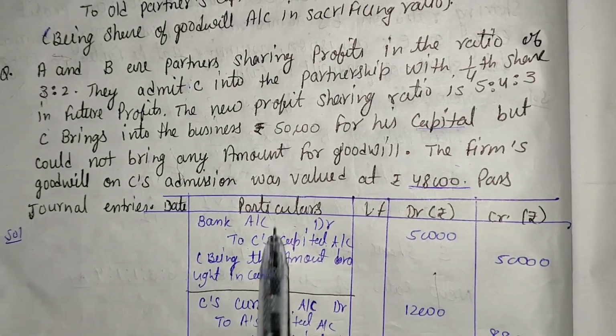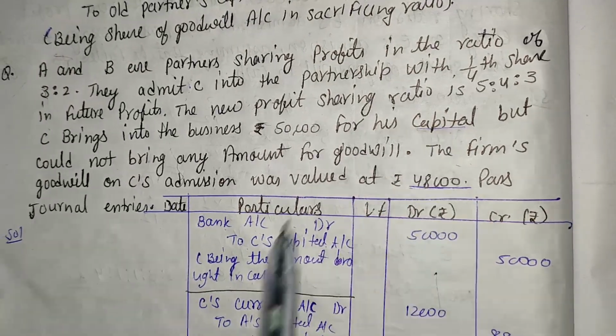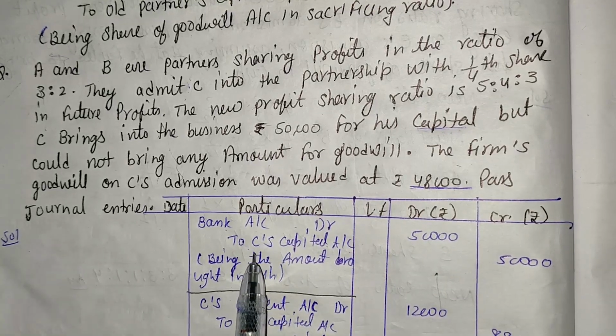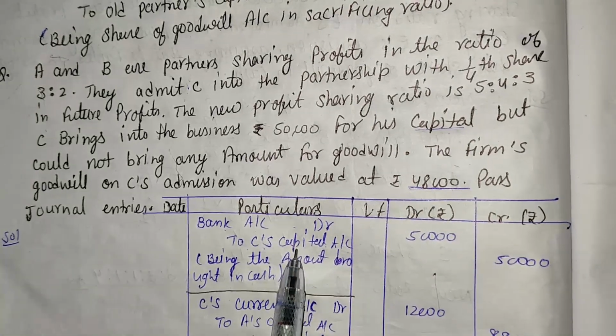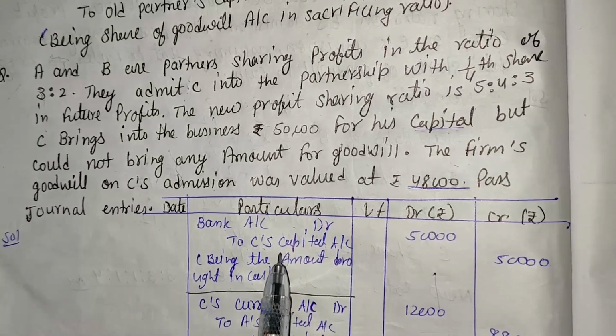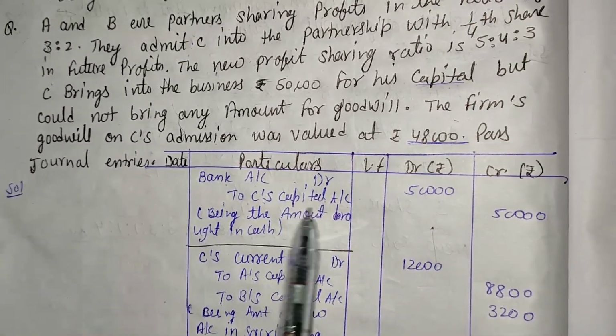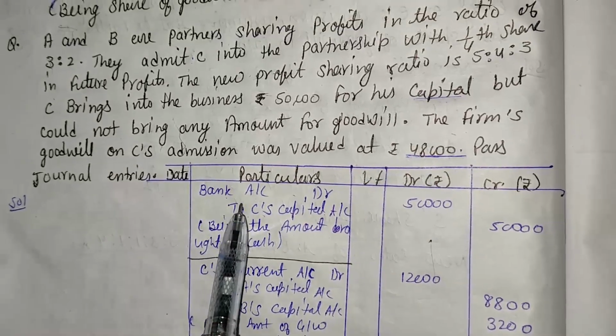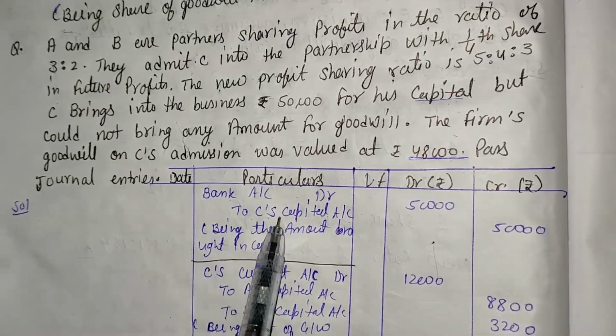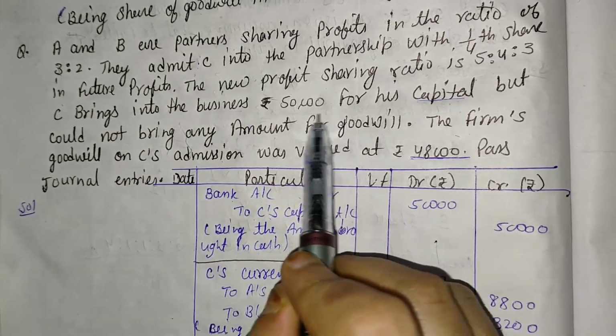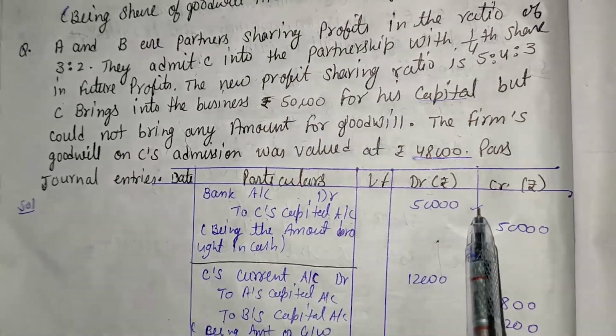In this case, C only brings capital. We already discussed that case: if the new partner brings any capital in cash, the capital amount should be credited. So the journal entry is bank account debit to C's capital account, 50,000.